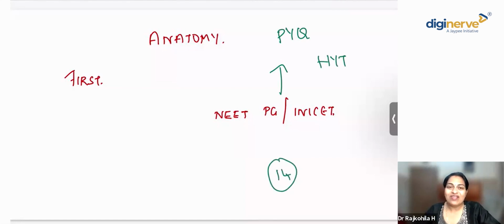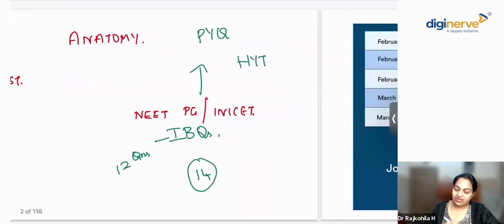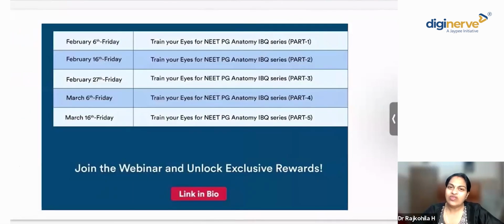If you find something very difficult and hard and you don't know, it is fine. But if it's a very simple, basic thing and still you make a mistake, you cannot excuse yourself, isn't it? Of the 14 questions in anatomy, 12 are definitely going to be image-based questions. In your first MBBS, you might not have gone through all the images. So to get all those image-based questions right, that is the aim of this webinar series.